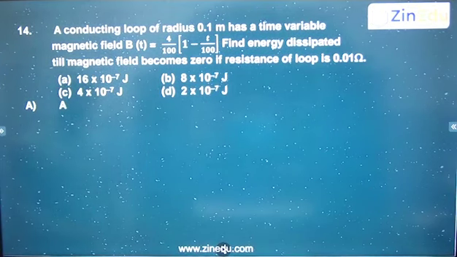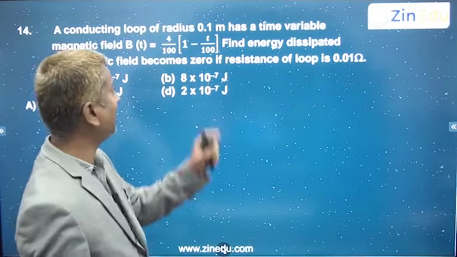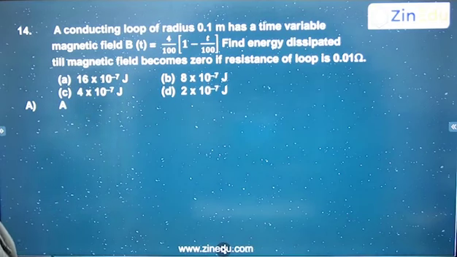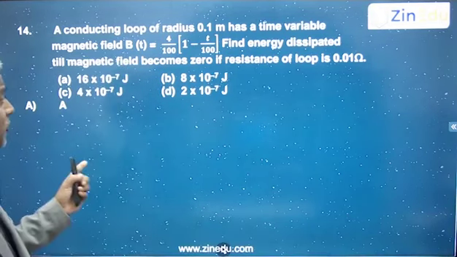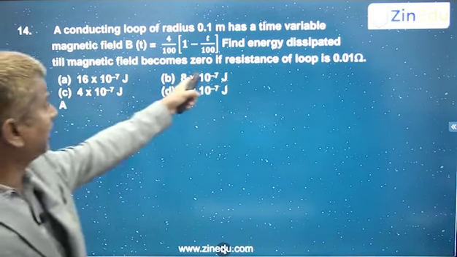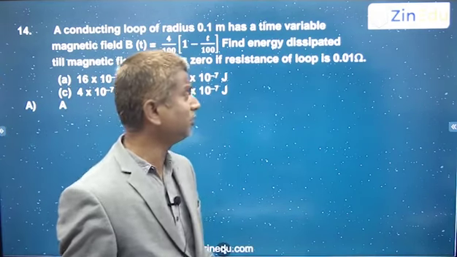Next, a conducting loop of radius 0.1 meter has a time varying magnetic field B of t equal to 4 by 100 times 1 minus t by 100. So this is a time varying magnetic field. Magnetic field is changing with respect to time. Then find the energy dissipated till the magnetic field becomes 0 if the resistance of the loop is 0.01 ohms.